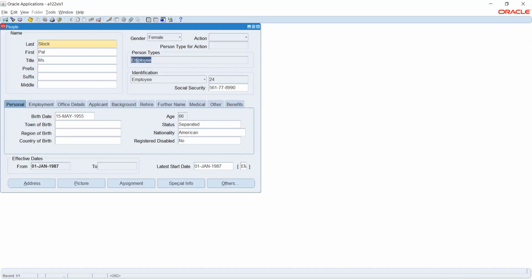Once I mark this person as an employee, the employee number will be generated. We can see it is 24. Social security is optional. As I said, it will be applicable only for a few countries, so this will always be optional. After that, we have a few personal details: date of birth, status, nationality, age, and other details. Age will be calculated based on our date of birth. Then we have options like if I want to add a picture and address, I can add those details.